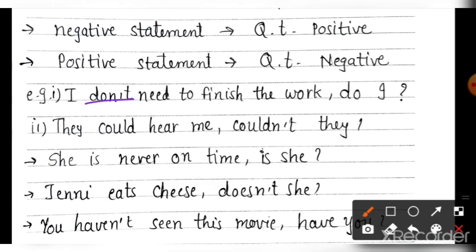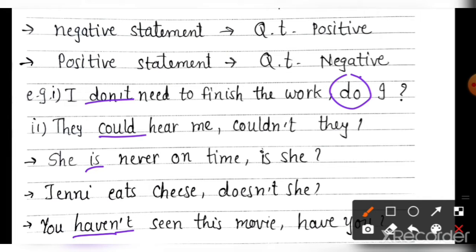Here don't is given, could is given. Then have is given, haven't is given. Is is given. Yes, these are the auxiliary verbs. So it will be easy for you to change the auxiliary verbs into positive or negative. Directly you will use: I don't. Don't is given, you will write do.